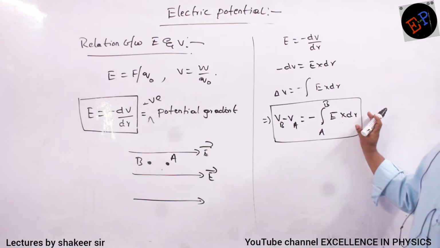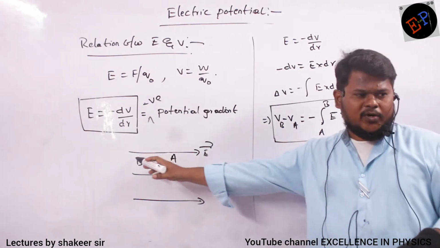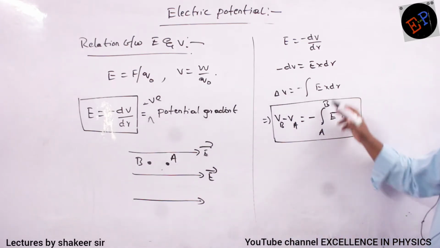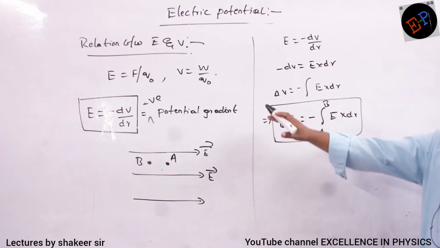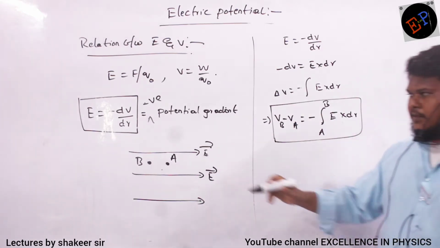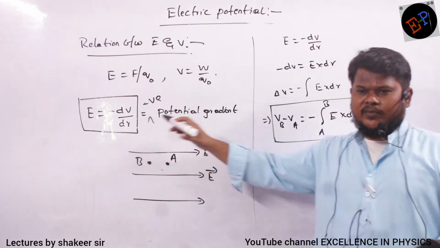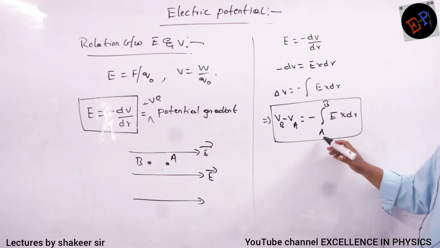dr is nothing but distance, no? So from where to where am I integrating? From point A to point B. So my limits of integration will be A to B. These are the two equations which you should remember for deriving the relation between electric field and potential. Clear? One is E equals minus dV by dr, or you can write VB minus VA is equal to negative integration from A to B.